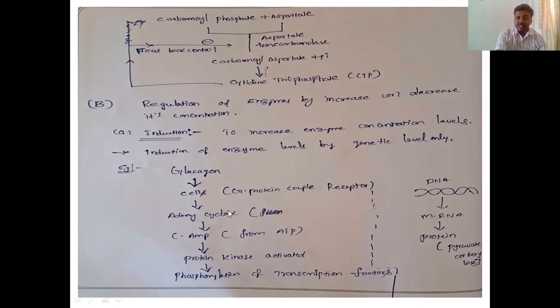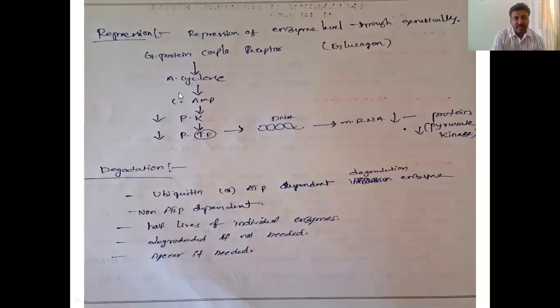This is the process: glucagon binds to the G protein coupled receptor, releases the adenyl cyclase enzyme and increases the cyclic AMP levels. It acts on the protein kinase. The protein kinase phosphorylates the transcription factor. The transcription factors act on the DNA to produce mRNA. The mRNA produces the protein, which is pyruvate carboxylase. When pyruvate carboxylase increases, gluconeogenesis takes place. That's all.